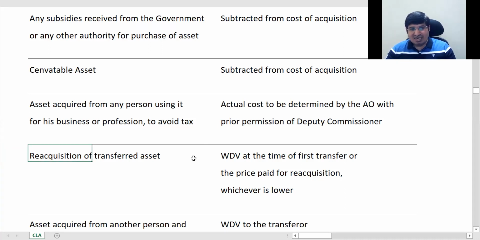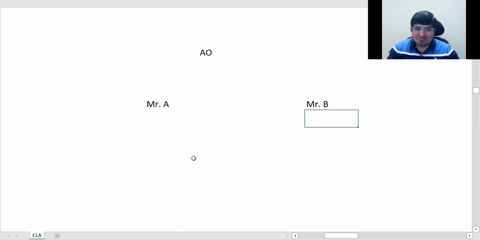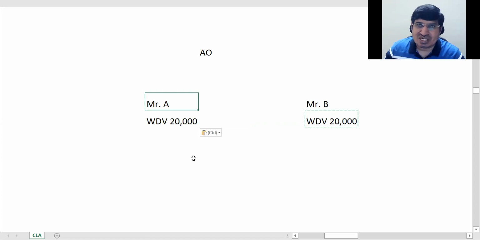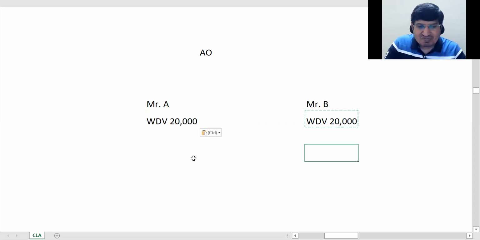Okay, so let's go. Second is reacquisition of transferred asset. Here it says reacquisition of transferred asset: WDV at the time of first transfer or price paid for reacquisition, whichever is lower. What is there in reacquisition here? All three are cases of collusion. What I have done here is, I have an asset of WDV 20,000. I have sold it to this person, my friend. I told him, do one thing, I sell this to you for 20,000, and then you sell it back to me for 2 lakhs.